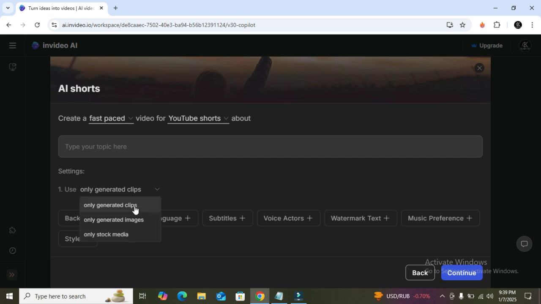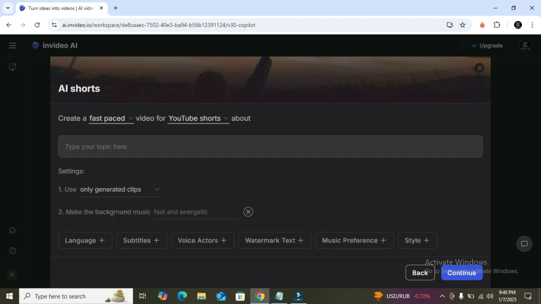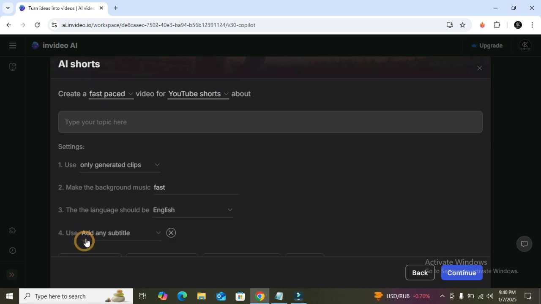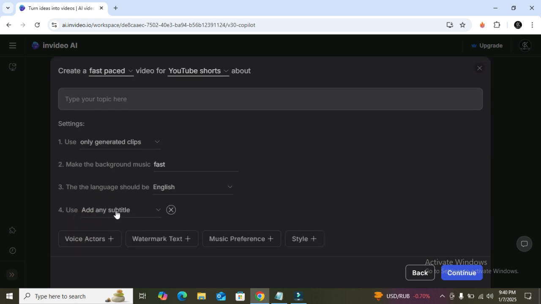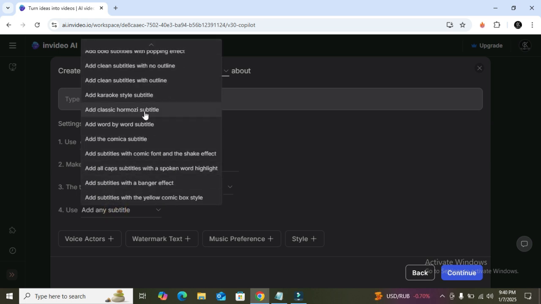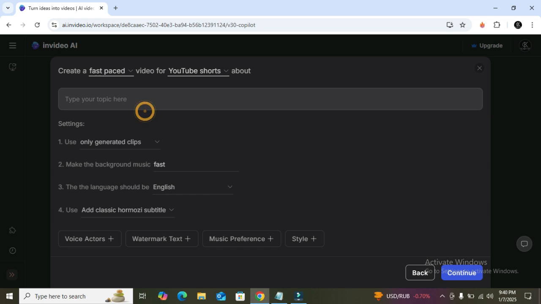You can easily monetize the content because invideo.com only uses stock images or videos. Now it's asking for background music, so I'm going to give fast music to my video. After that, it's asking for a language, so our language is English. And after that, it's asking for subtitles. If you want to add subtitles to your video, yes, we want to add subtitles to our video, so I'm going to click classic or my subtitles.